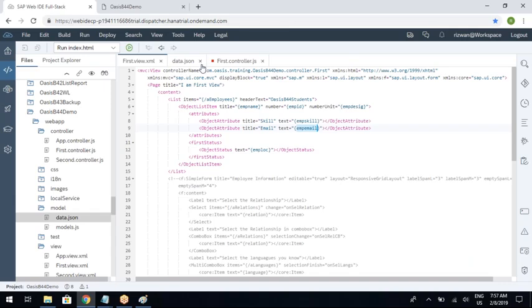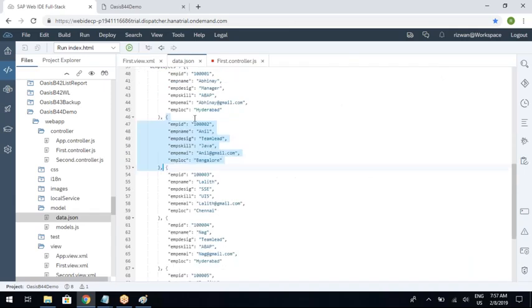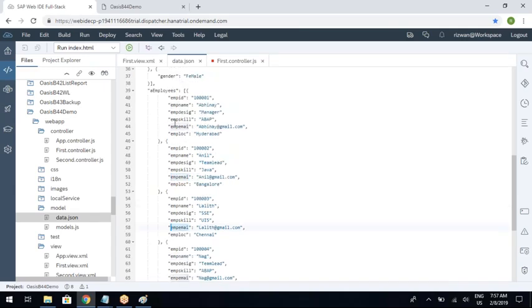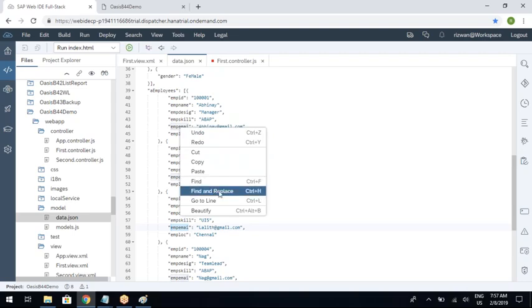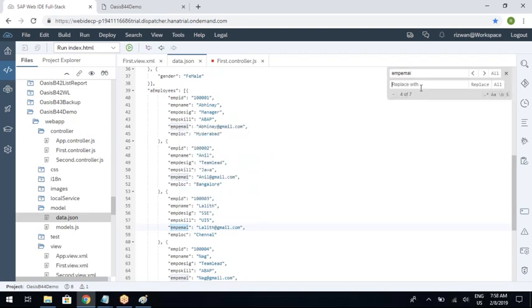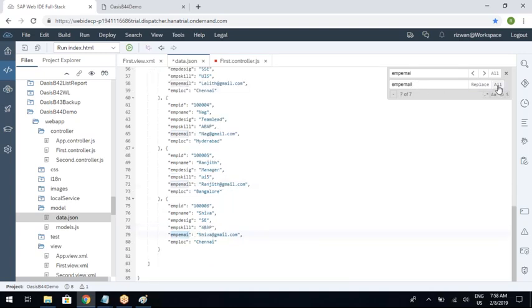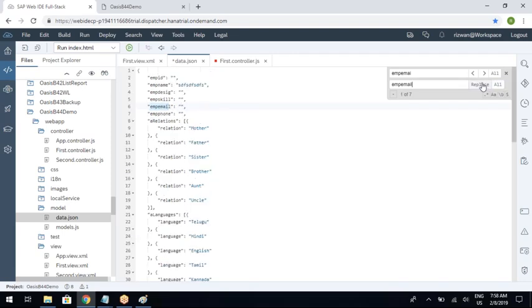The email spelling is wrong, I typed EMAI. We can use find and replace here and just replace all, not a problem.